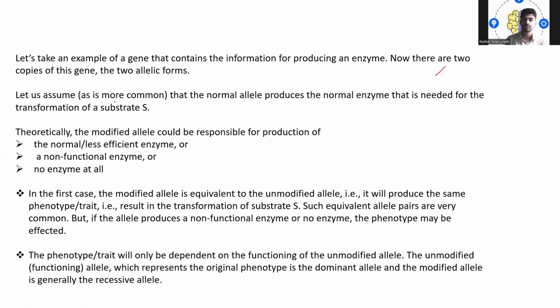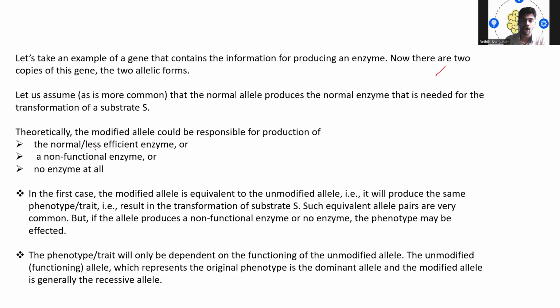Let us assume a normal allele produces a normal enzyme that is needed for the transformation of substrate S. If the allele is modified, what is it going to produce?